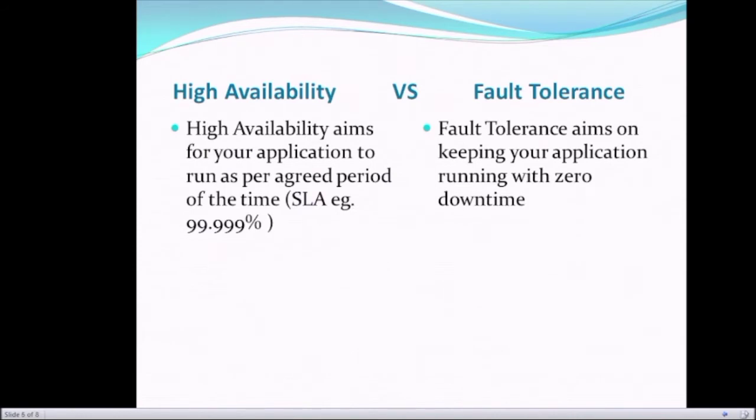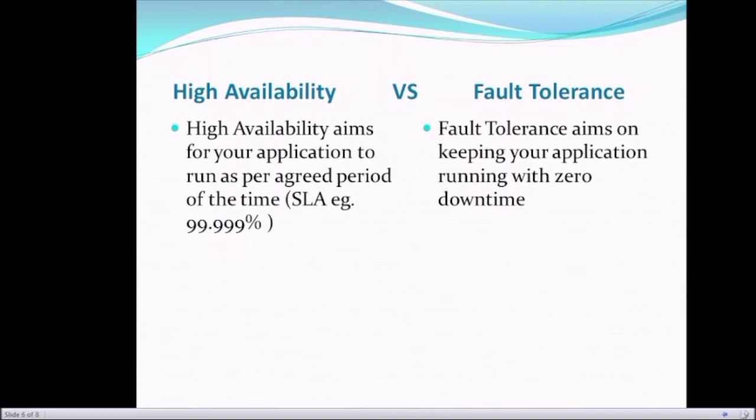Let's see the difference between both of them as per their goal. So high availability aims for your application to run for an agreed period of time, and that is the SLA, for example 99.999%.